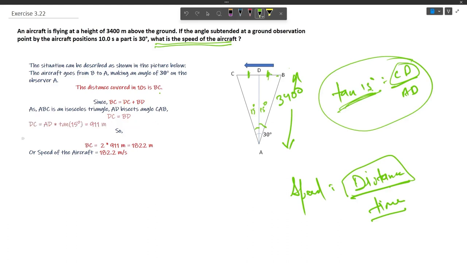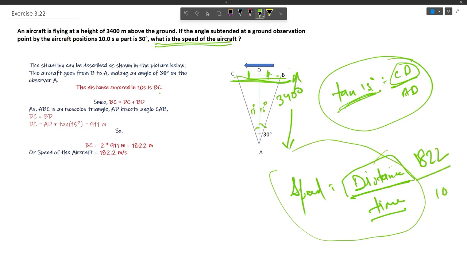Substituting these values, we get BC equals 1822 meters, so the aircraft traveled 1822 meters in 10 seconds. For the speed, we divide this distance of 1822 meters by the time interval of 10 seconds. So we will get 182.2 meters per second, or rounded to the closest integer, 182 meters per second. Thank you.